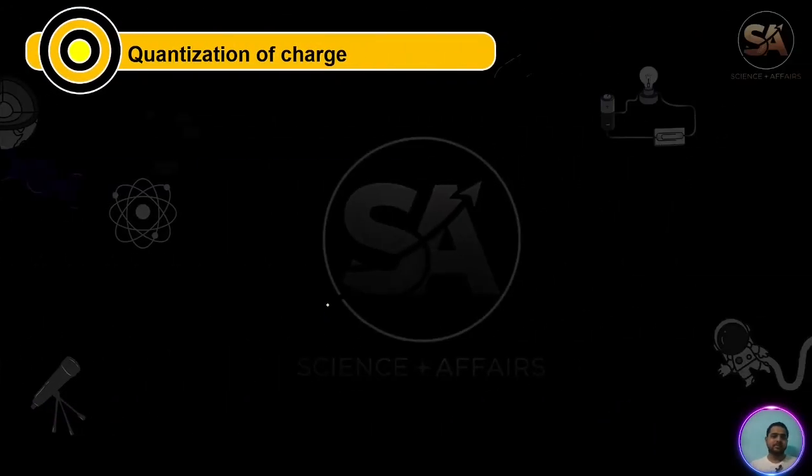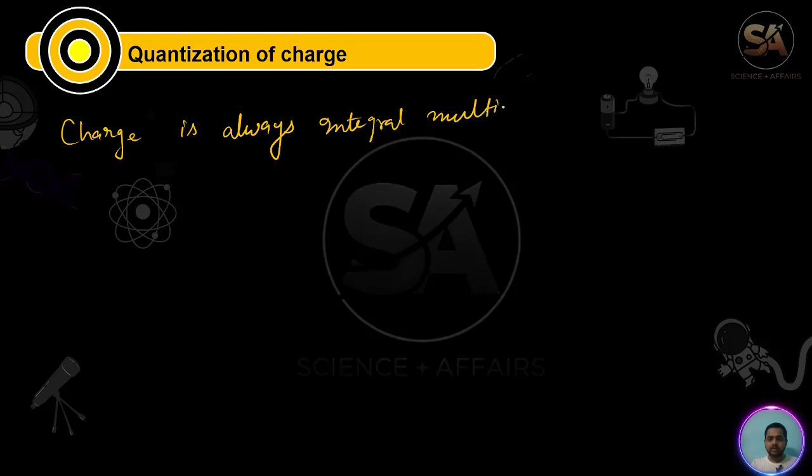Next, quantization of charge. So charge is always an integral multiple of the electron's charge. That means charge Q equals n times e. Q equals n times e.